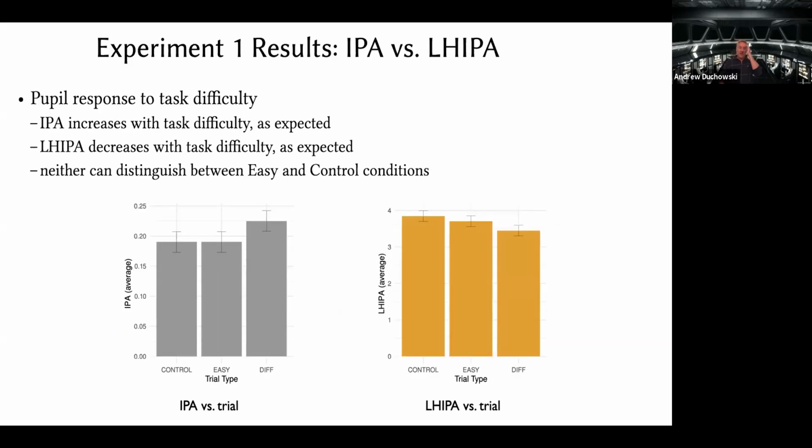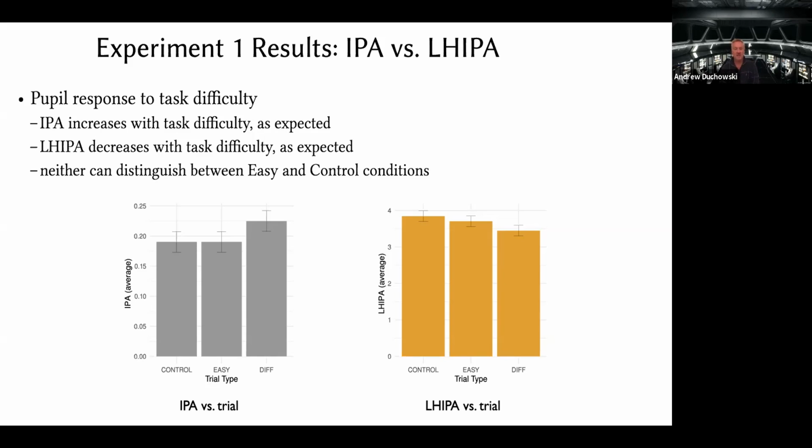So the IPA then and now responded directly to the difficulty of the task. Here, the LHIPA, as expected, is showing the inverse relationship. So the greater the difficulty, the lower the LHIPA value. And so this is what we see.